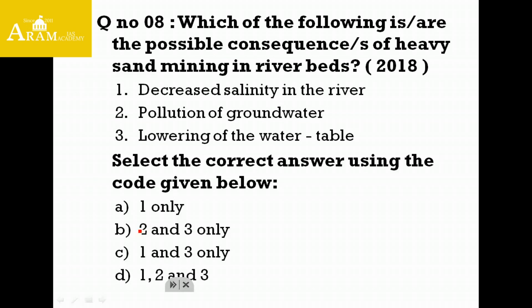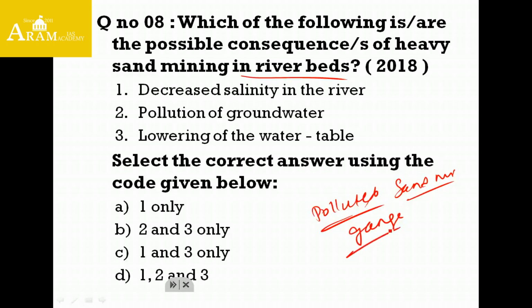Going to question number 8. Which one of the following are the possible consequences of heavy sand mining in the riverbed? Now, what is the base for the origin of this question? Friends, we know most of the rivers are polluted in nature. These are polluted by man-made activity due to illegal sand mining. Example, Ganga in the north and Kaveri in the south. These 2 rivers have been polluted drastically by anthropogenic activities and due to sand mining on the riverbed.